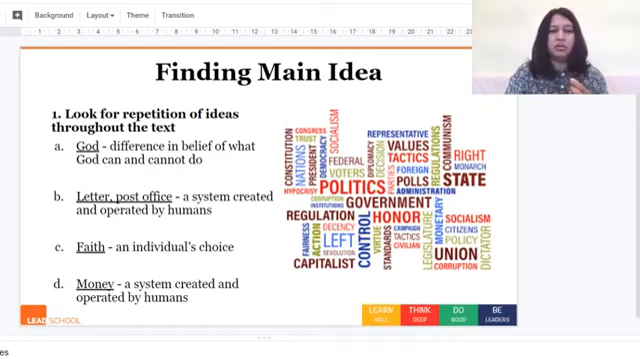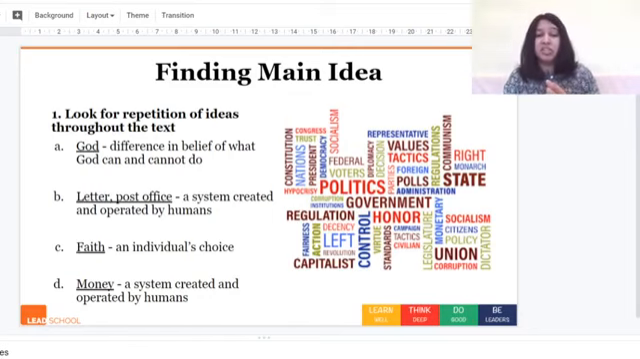And fourth is money. So money is again a system which is created and operated by humans. It does not exist in the natural world. It's actually pieces of paper that we have assigned value to. So it's our system which we use to buy and sell goods. So that's going a bit deeper into the ideas that we see throughout the story.